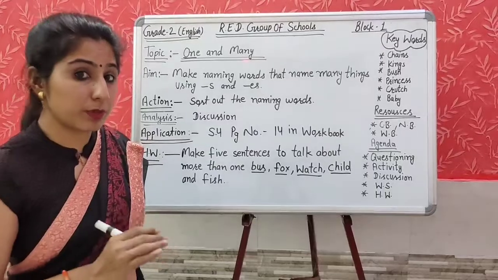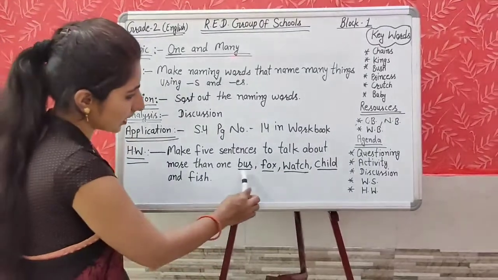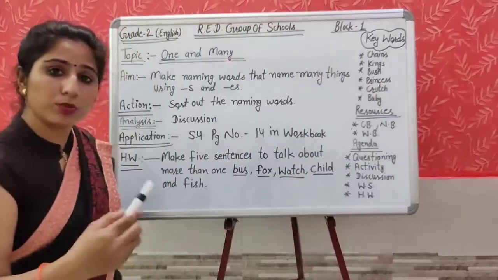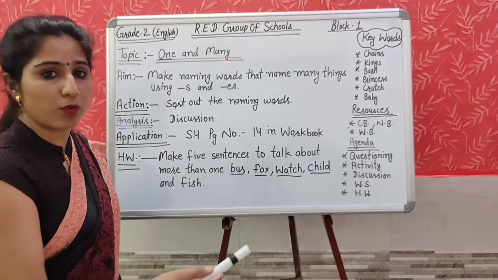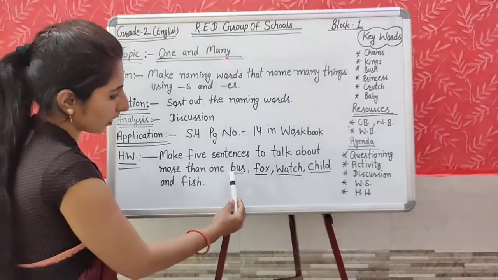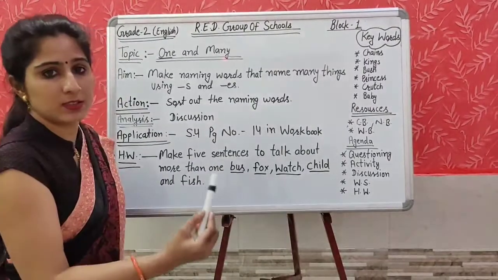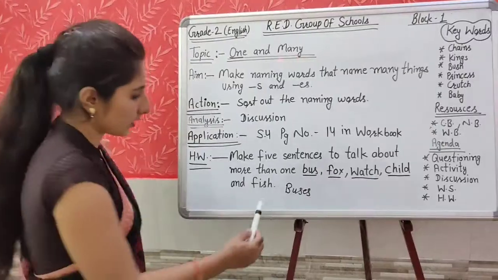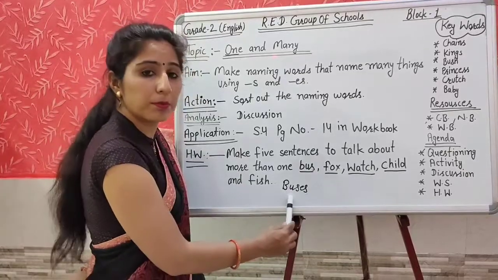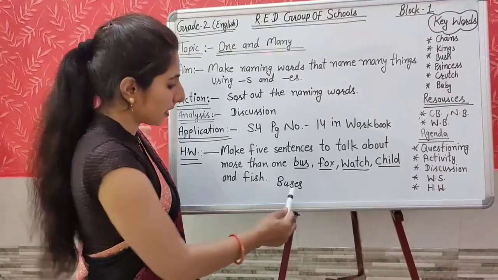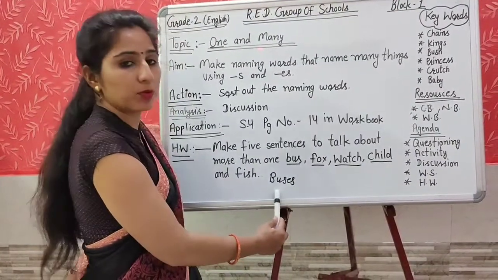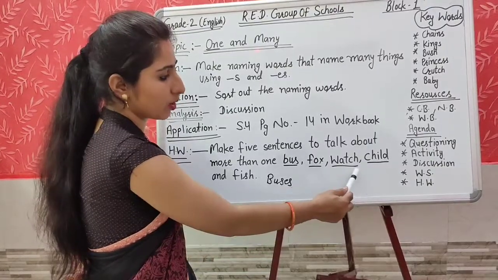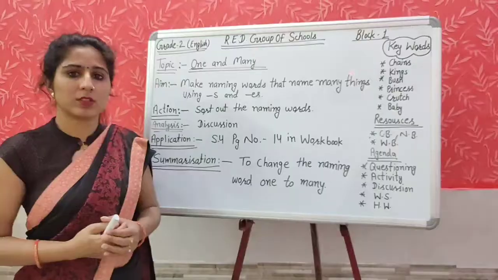First you will change these words into many, into the plural form. For example, I am giving you one example. Bus, buses. You will change the bus into buses. Then you will make sentences with the help of buses, then foxes, then watches and so on.